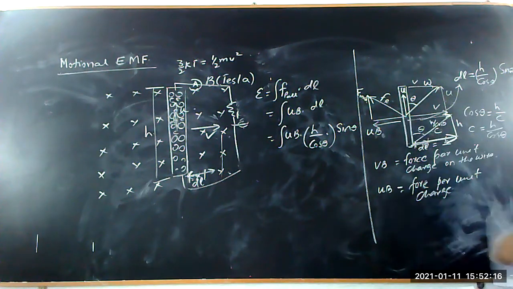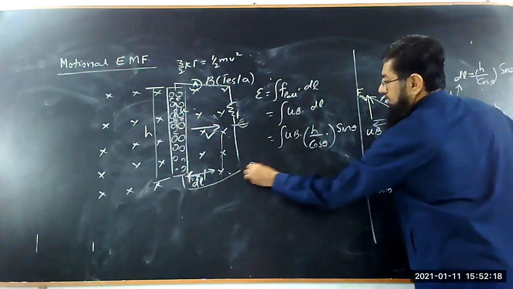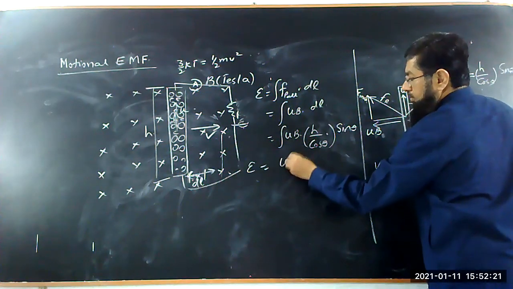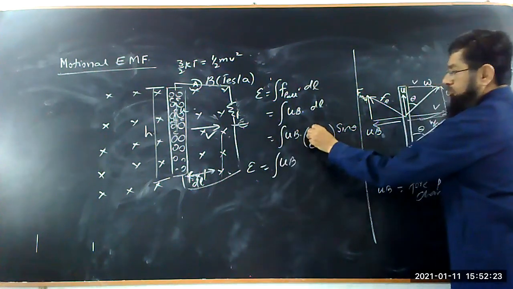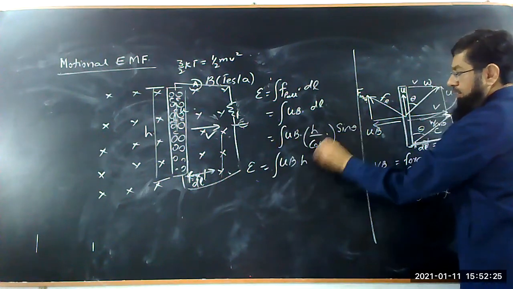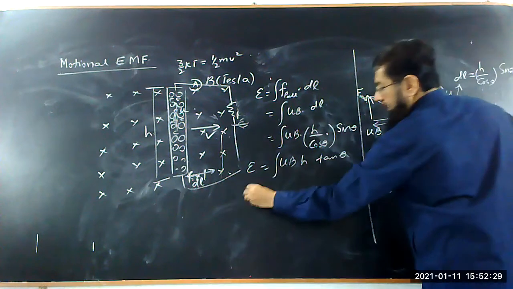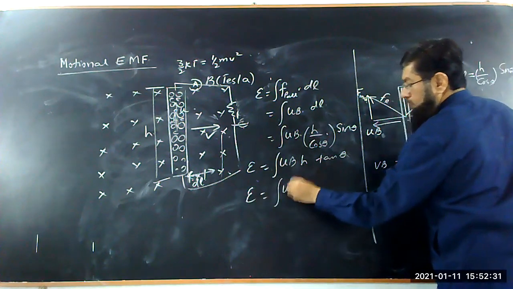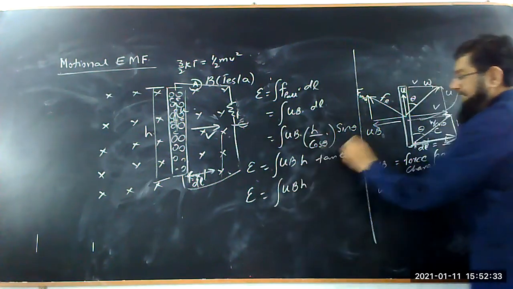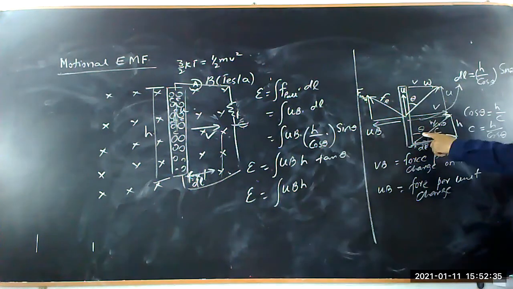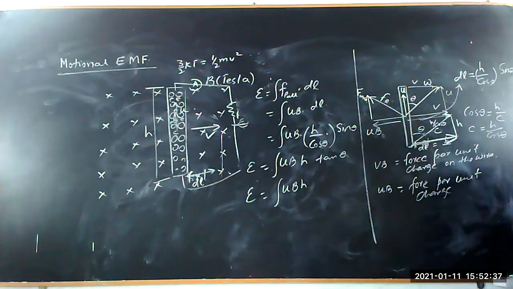Now EMF is equal to UB into H sin theta over cos theta, which gives you tangent theta. So EMF is equal to UBH tangent theta. Tangent can be written as perpendicular upon base.